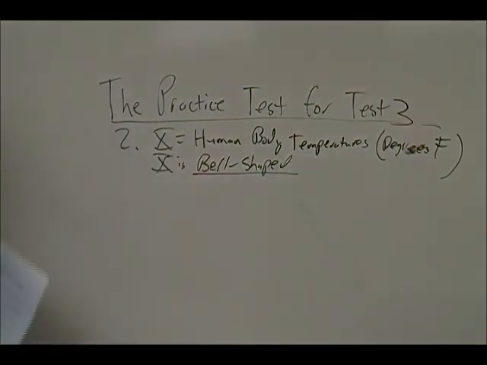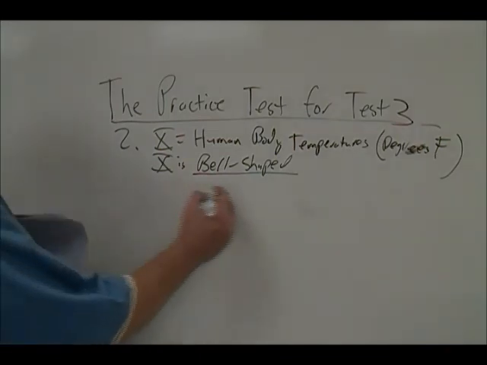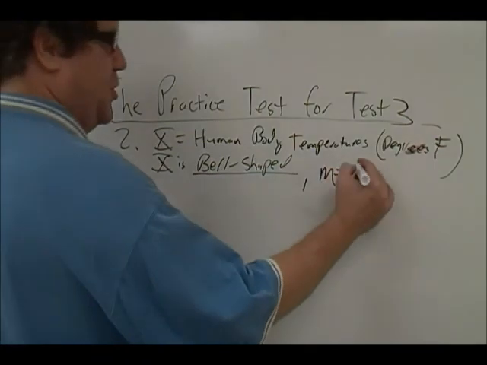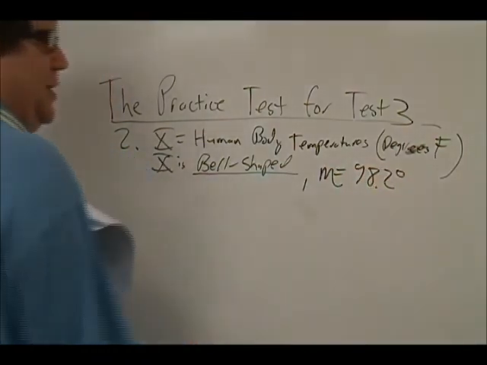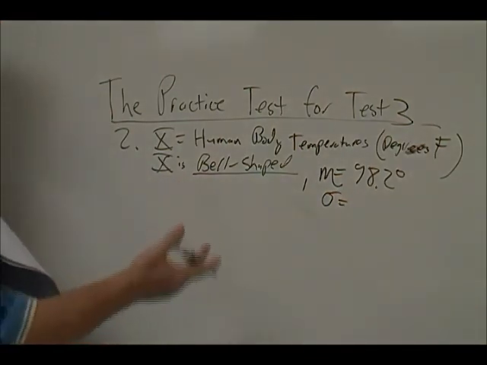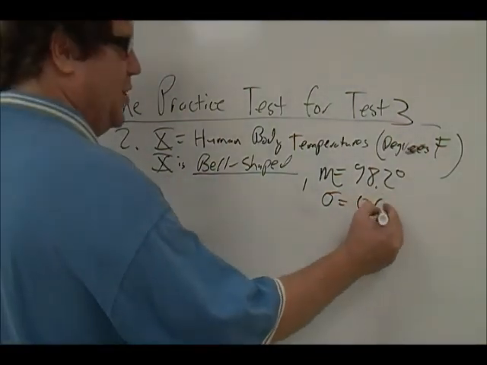So if X is bell-shaped, this is given, that means that the frequency distribution of all human body temperatures would form a bell-shaped histogram with, and this is also given, the mean, which we use for mu, the mean body temperature being 98.2 degrees, and the standard deviation of all human body temperatures being 0.6 degrees.